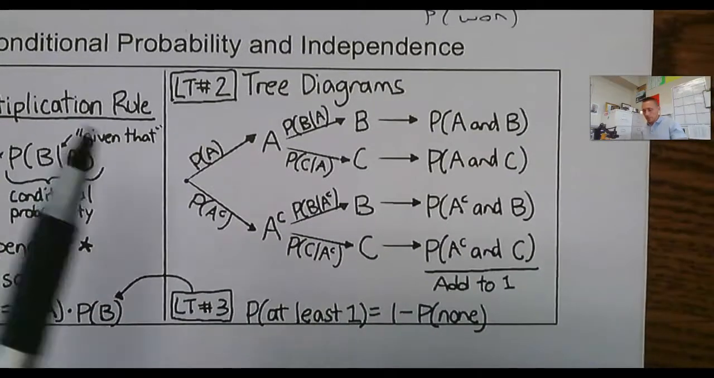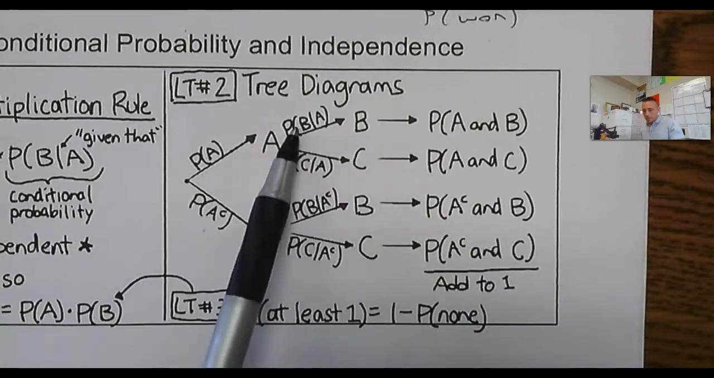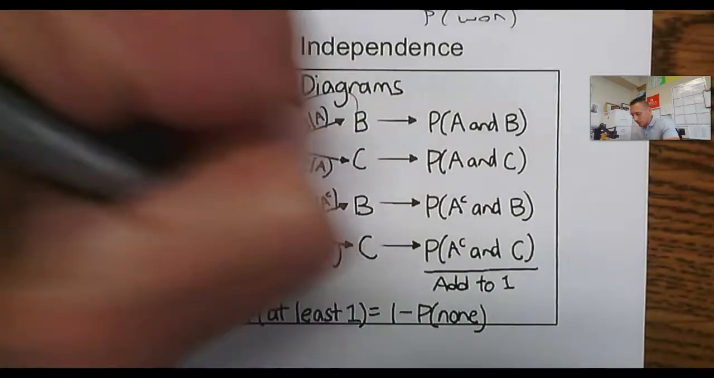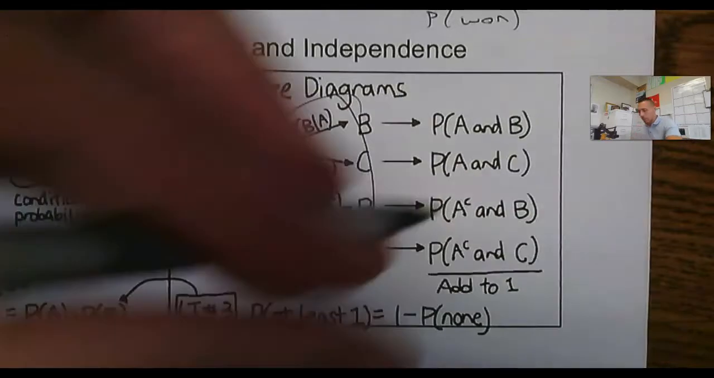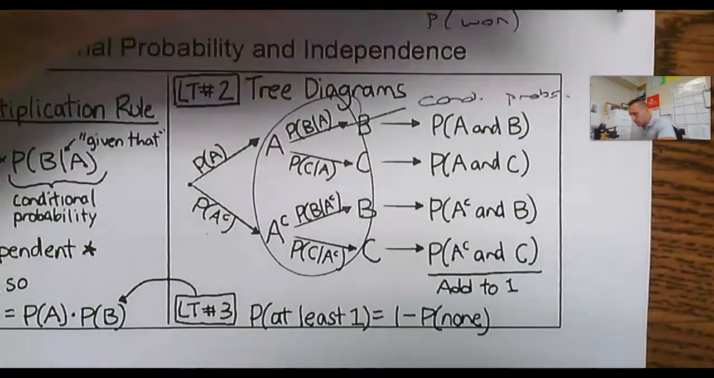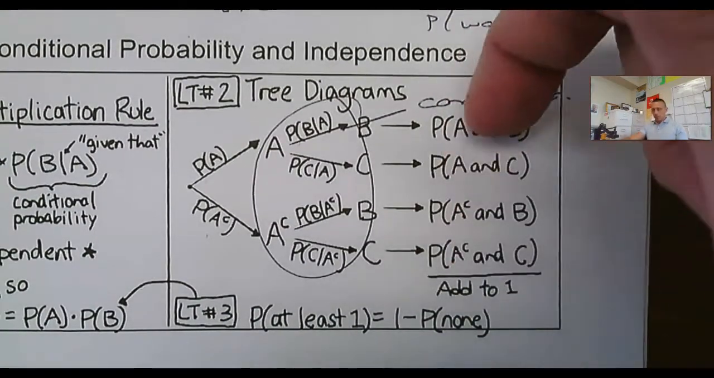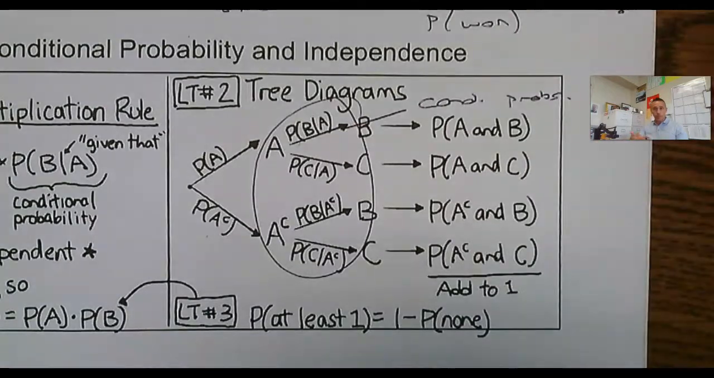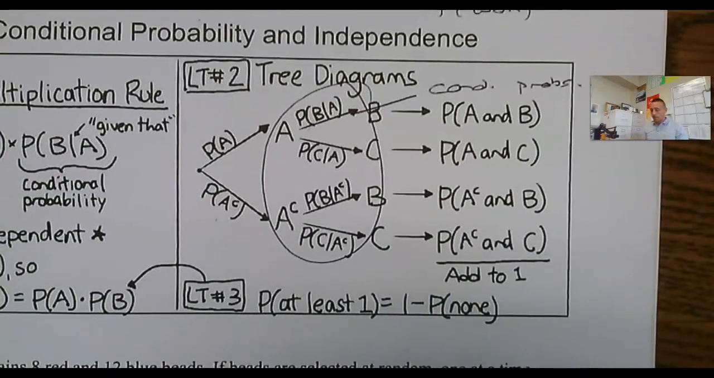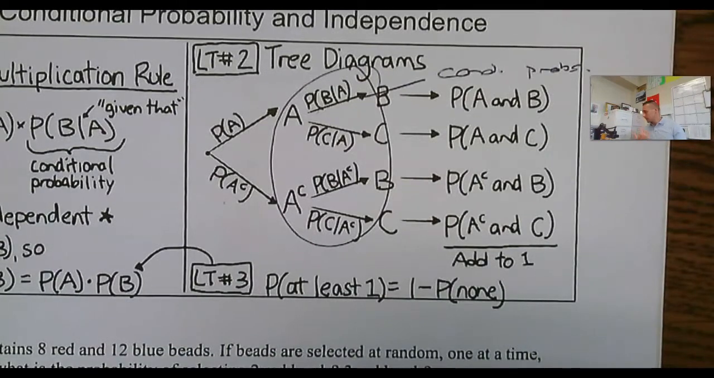Tree diagrams, what you'll see here, you have an event, not the event. And then you have the second layer of the tree diagram. These are all your conditional probabilities. When you're all done and you multiply across the branches, you have to have these sum up to 1. And then we talked about the probability of at least 1. So let's look at this last part.